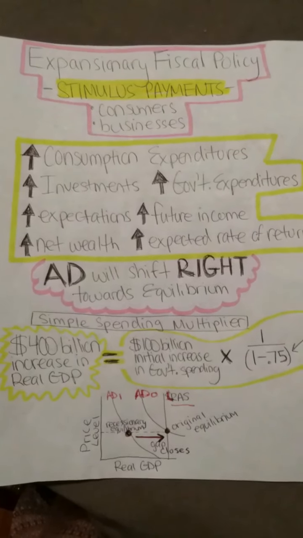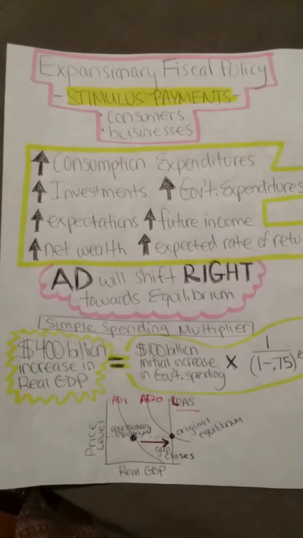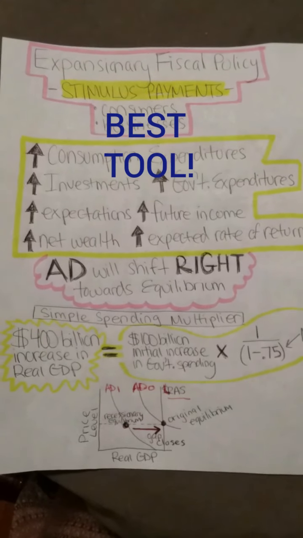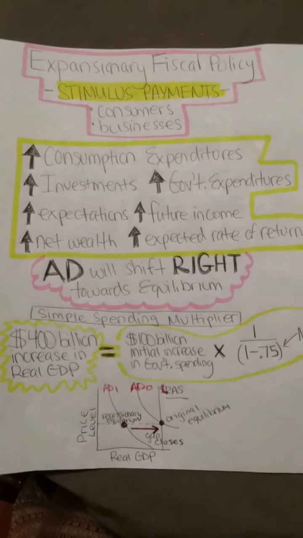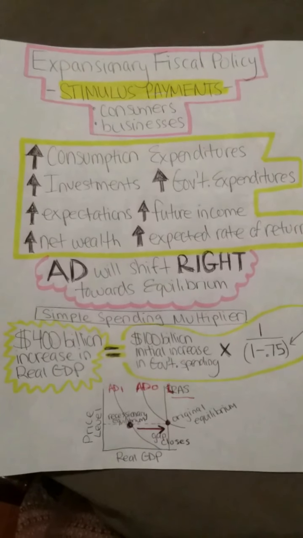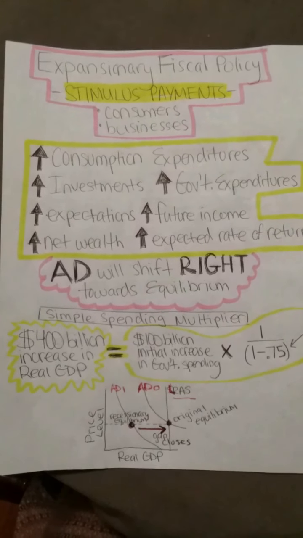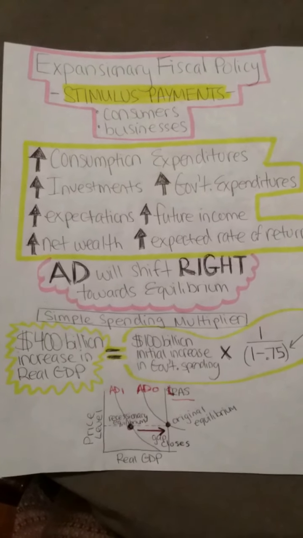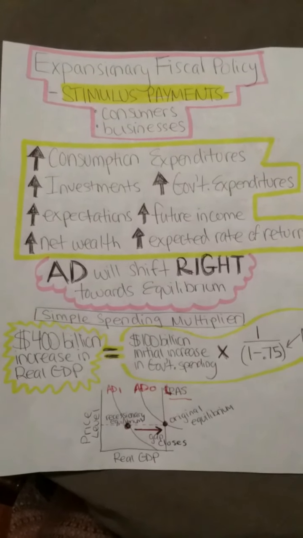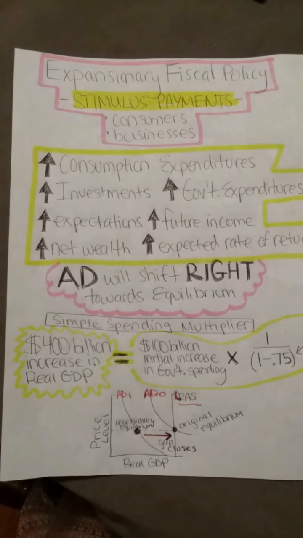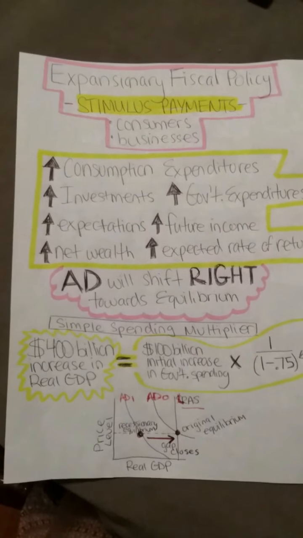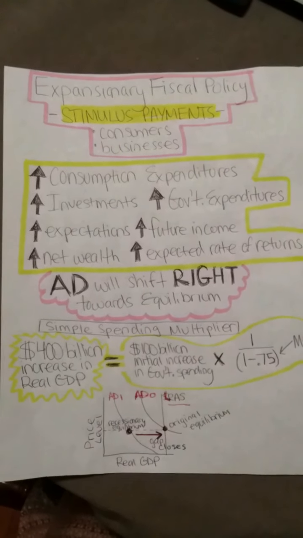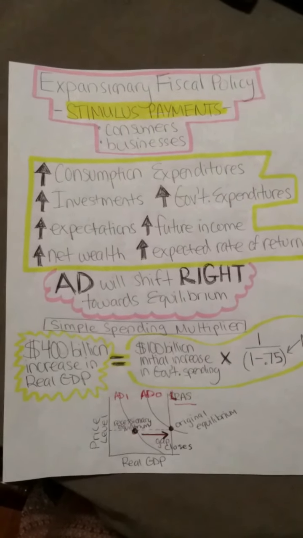In conclusion, I believe that these stimulus payments are the best chance for the United States to fix the economy. Putting money back into the hands of consumers, putting money back into businesses will only help our economy continue to run. Without this stimulus, we might see the US dollar crash, we would see inflation, prices would rise, there'd be way more supply shocks, shortages, home closures, and homelessness would increase. We need to make sure people have enough money to pay their mortgages. We cannot see any more people losing their homes like we did in the last recession.